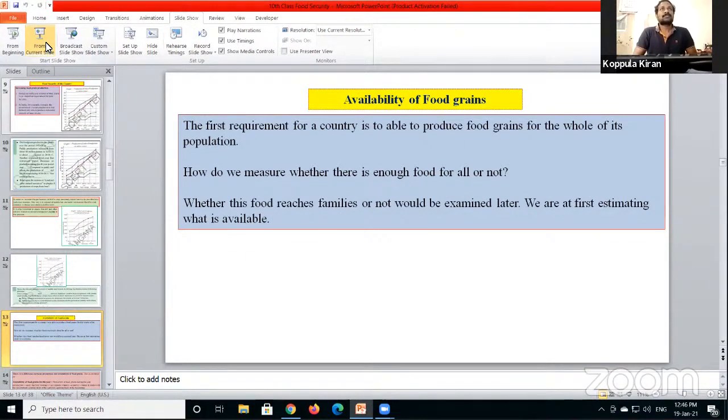Okay, we discussed yesterday about food security, how to get food security, and who requires food security. In this case, we have discussed some topics about food security yesterday. Now I am continuing the same topic, food security. Let us start.